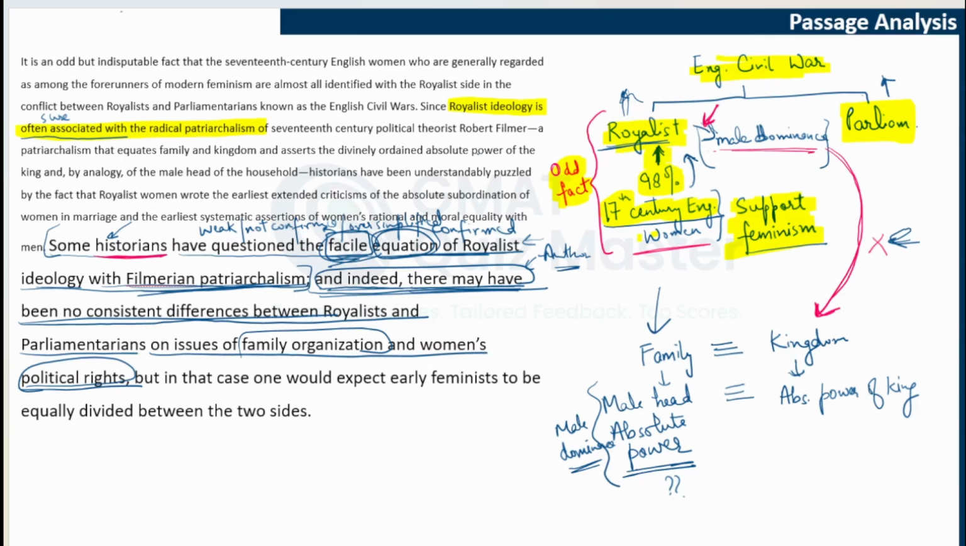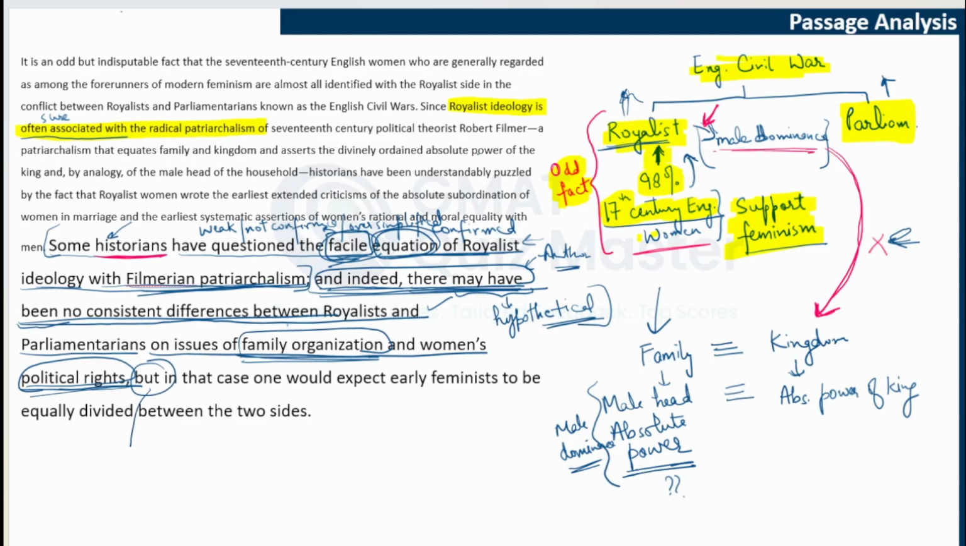Now, the use of "may have been" shows that this is a hypothetical situation. The author is saying that, okay, this could have been true. It is possible that this was the case, right? So the author is bringing in a hypothetical scenario: let's consider a scenario in which there were no differences. The royalists and the parliamentarians were equal, or they treated women equally in terms of their position in family and their political rights. Now, what would have happened in that case is what the author is going to present.